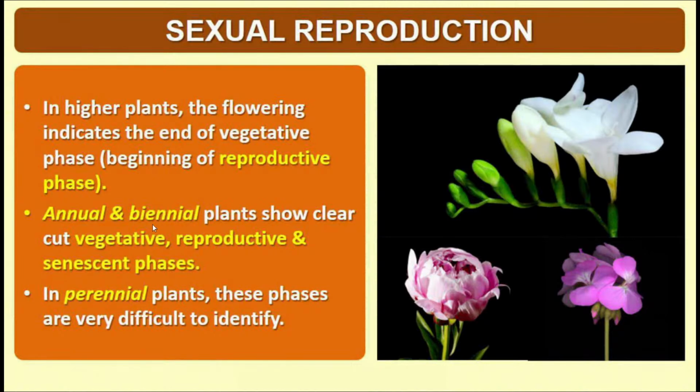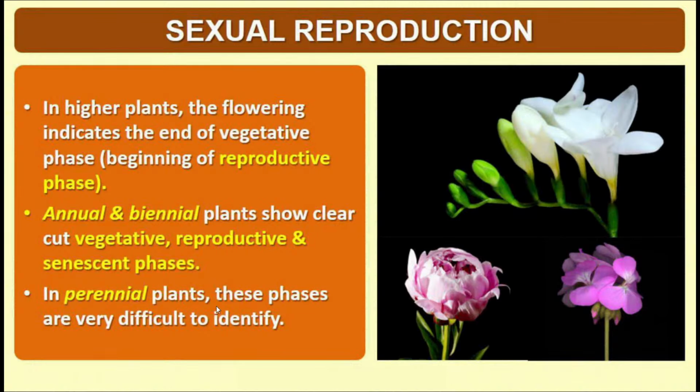In annual and biennial plants, there is a clear-cut distinction between the vegetative, reproductive, as well as the senescent phases of the life cycle. That is, in one season, they may show vegetative growth, and in the second season, they may show reproductive growth. In the reproductive season, they will form the flowers or the structures which are helpful in the sexual reproduction process.